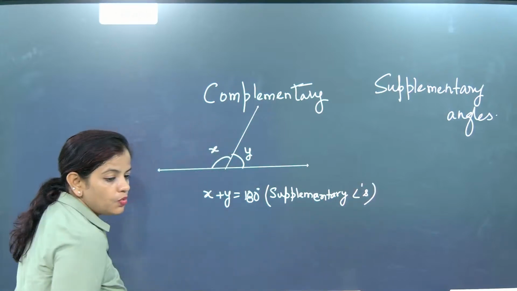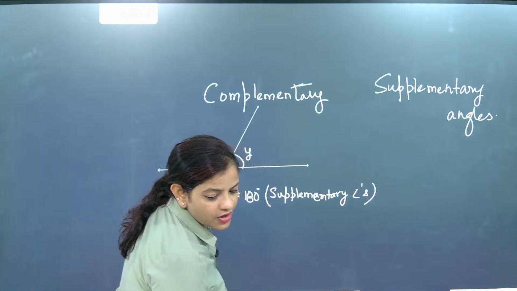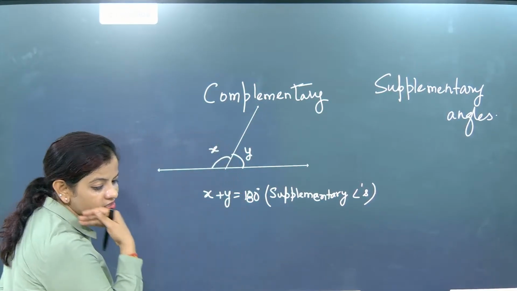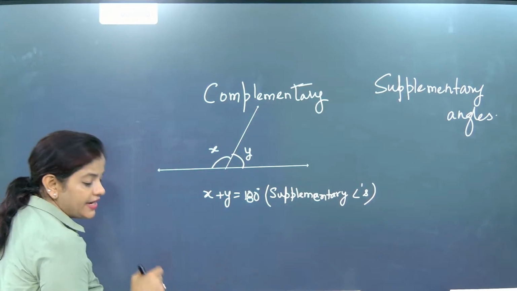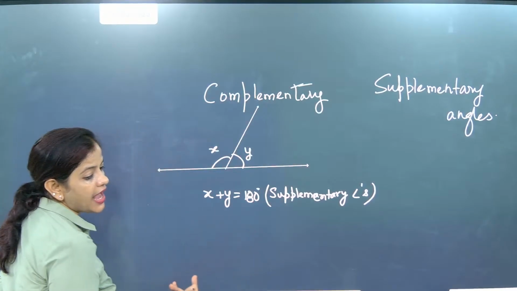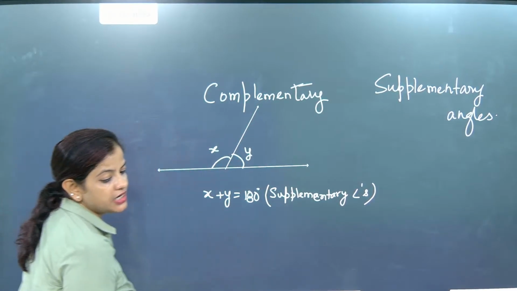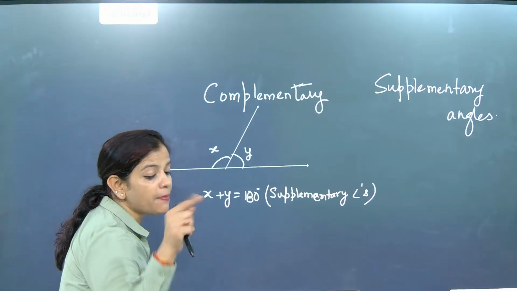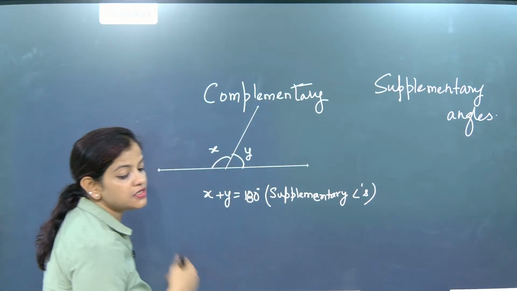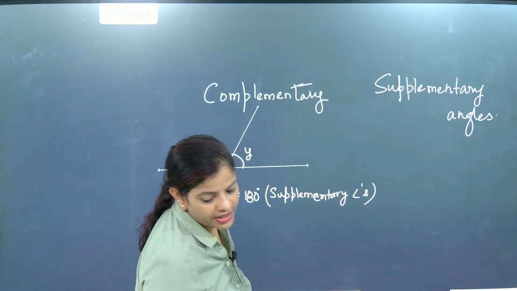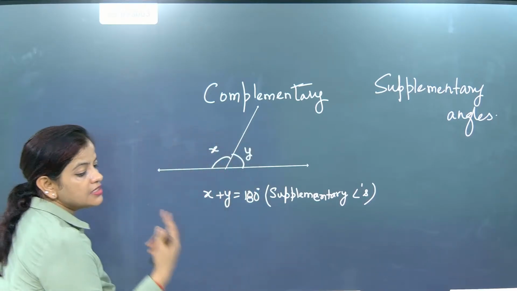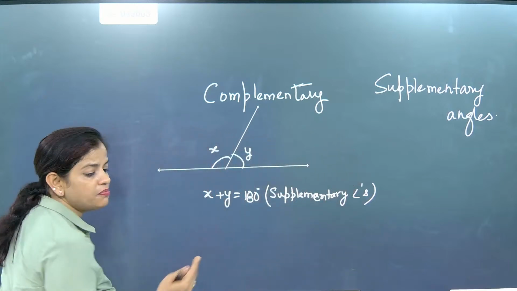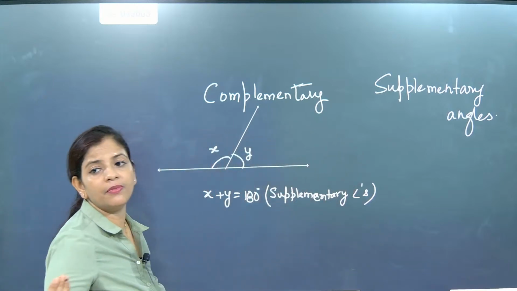So now when the sum of the two angles is exactly 180 degrees, it will be considered as a supplementary angle. So one angle will be the supplement of the other. This is a very important concept to note down. So one angle will be the supplement of the other. That's a very important point, beta. What is the meaning of one angle being the supplement of the other?